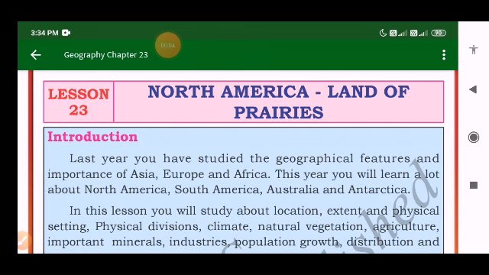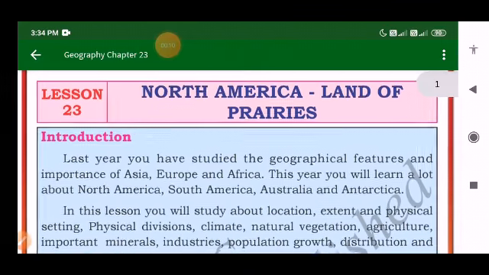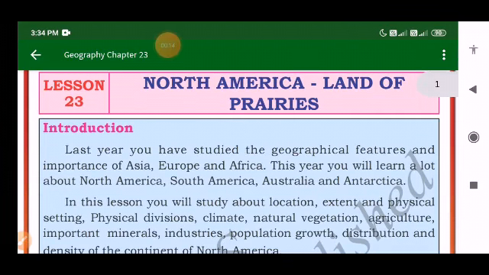Let's move to North America, the land of prairies in geography. As you all know, we have 7 continents of the world: Asia, Africa, Europe, North America, South America, Australia, and Antarctica, isn't it?